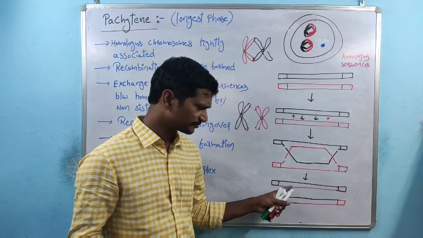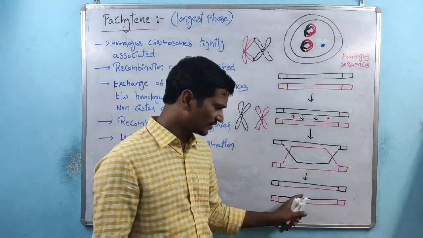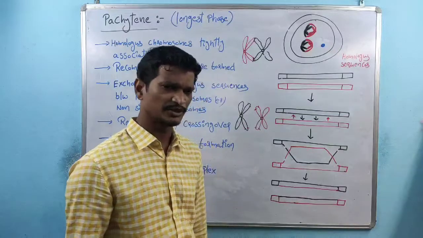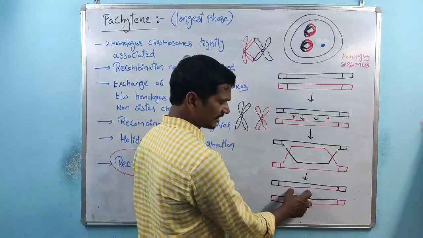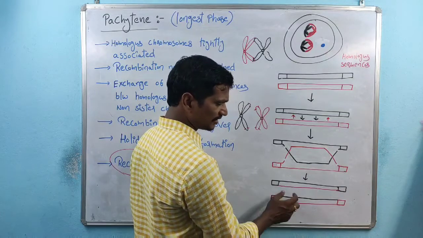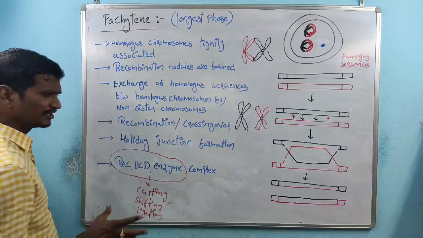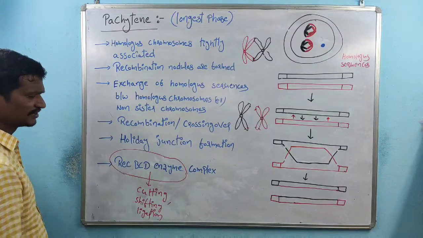After the cutting process, ligation takes place. That is, the red color DNA attached to the black color chromosome, and the black color DNA attached to the red color chromosome. All these functions are done by the RecBCD enzyme.